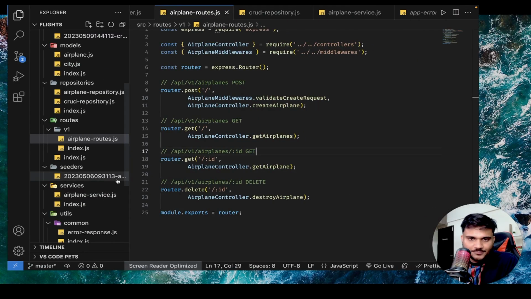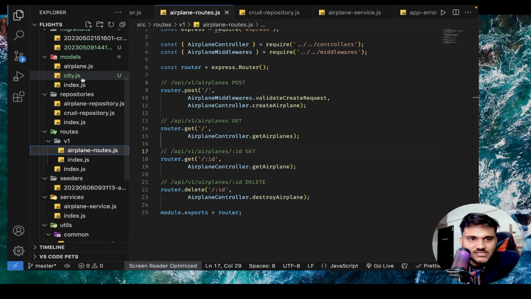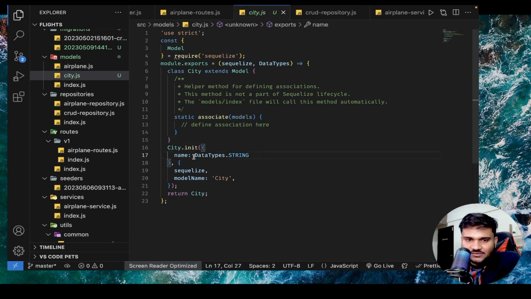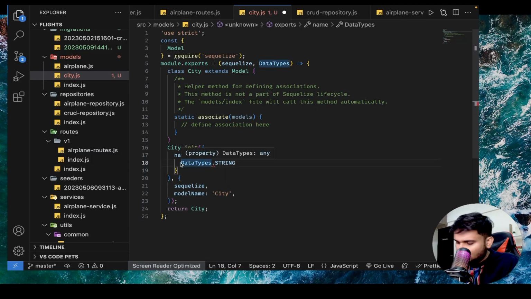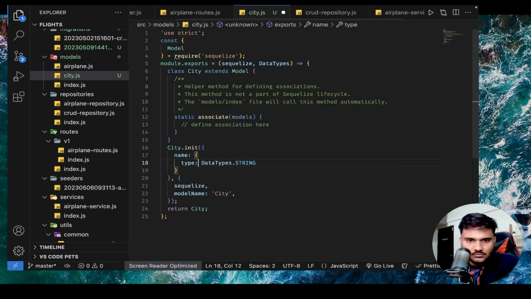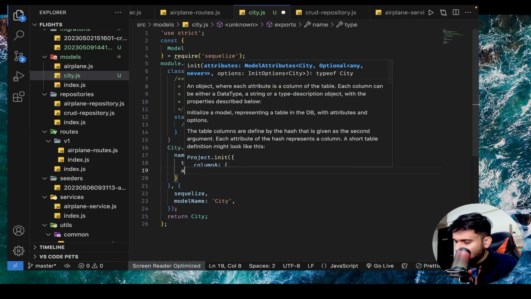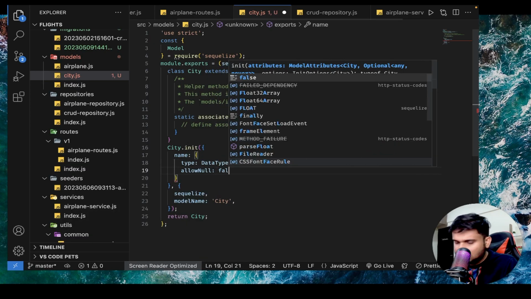Let's take a look at it. So we have a city.js model. Let's add some validation here. Every city should be having a name. So I'll say allow null to be false.